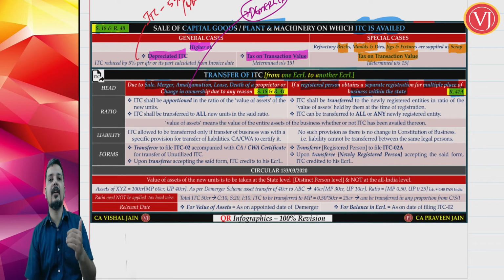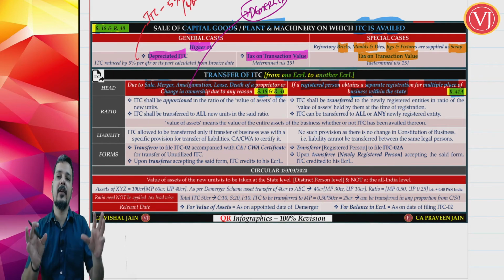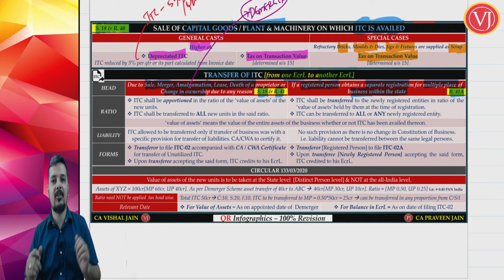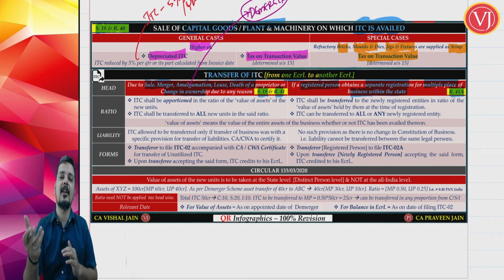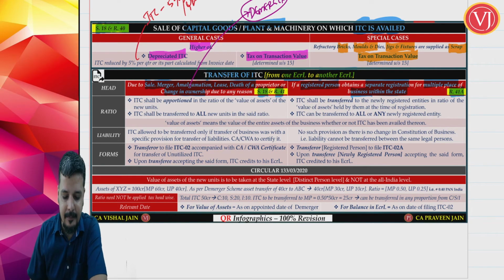Now whatever credit was available with that one registration, A Limited in Maharashtra, now having 5 registrations, will give credit to its various registrations. So there is no B Limited, there is no other person, it is only A Limited. Multiple registrations within the same state, right?